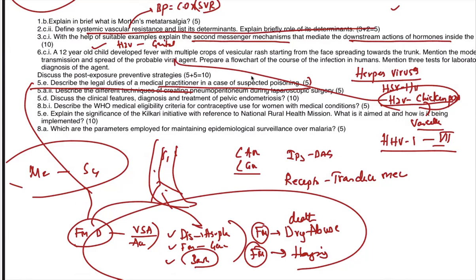Most of the time toxicology is a gray zone topic. We don't know out of 20 or 30 toxins what they can ask. This year they didn't ask any poison, but rather they asked to classify the poisons and what is the role of the forensic medicine expert there. You need to know a lot of sections here. I think this is the trickiest question one can get. But one thing is clear.